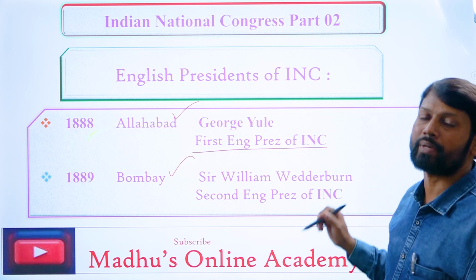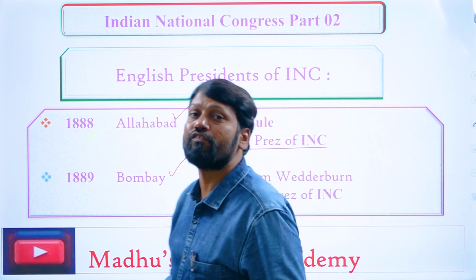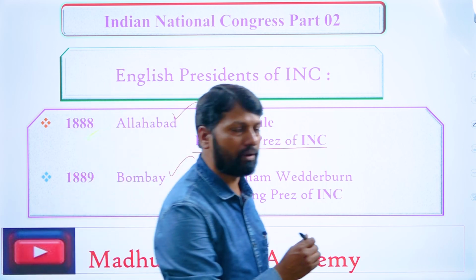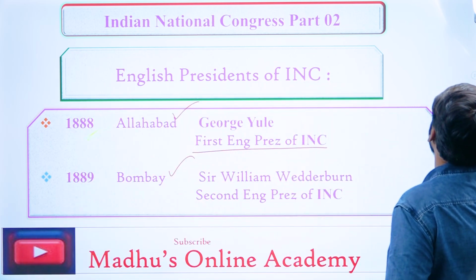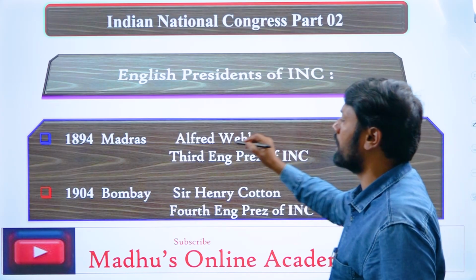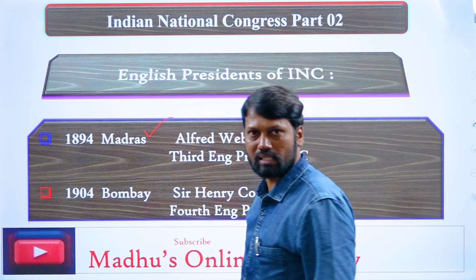And the third English president was Alfred Webb, and the session was held in the year 1894 at Madras. Remember, at Madras.